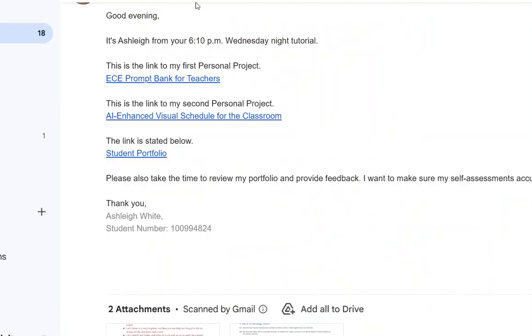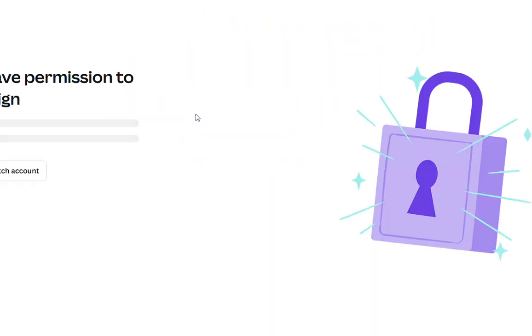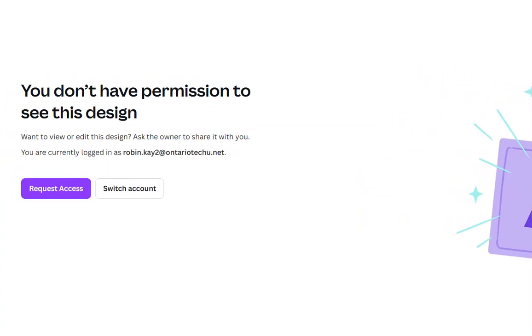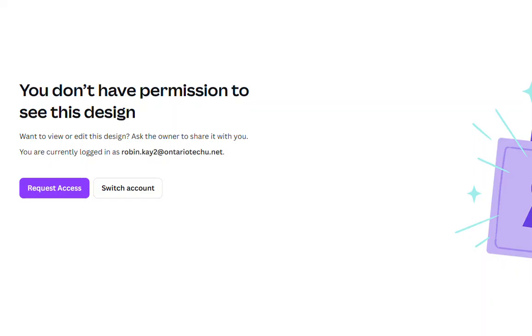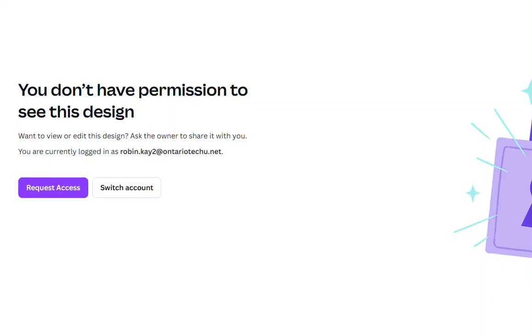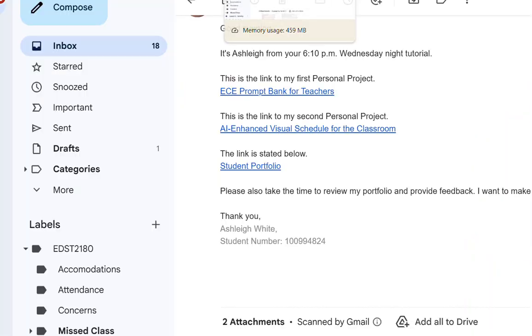So there's that. And then this one here, this is what I get. You don't have permission. So it looks like you haven't given me permissions. I tried it on another site, my Gmail account, and it doesn't work. And now I will look at your student portfolio.